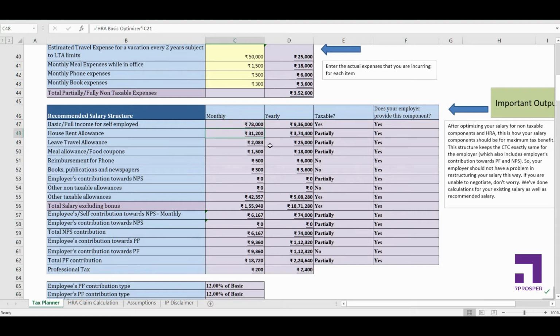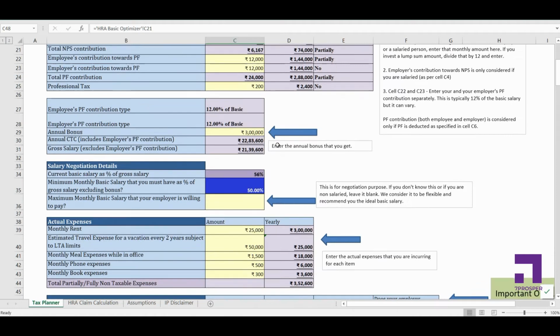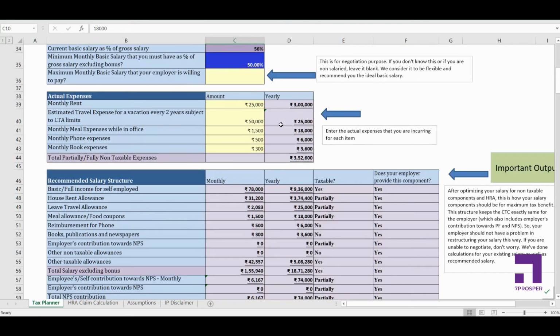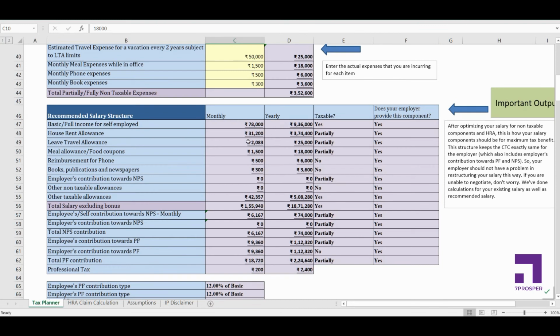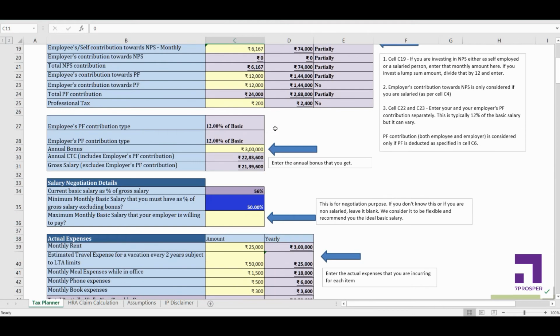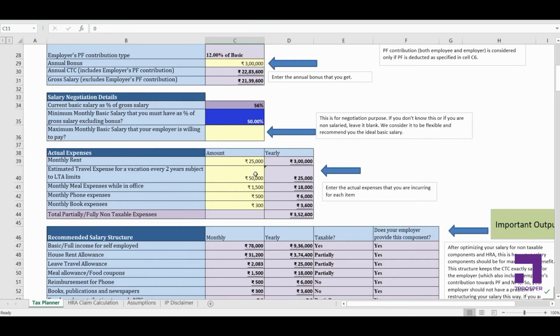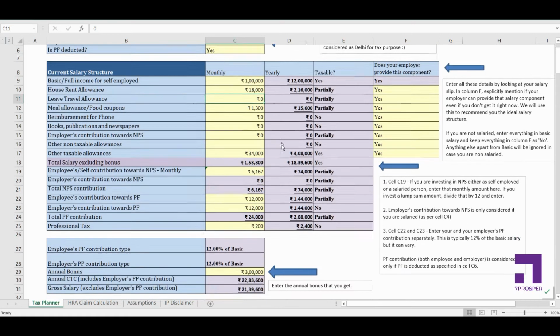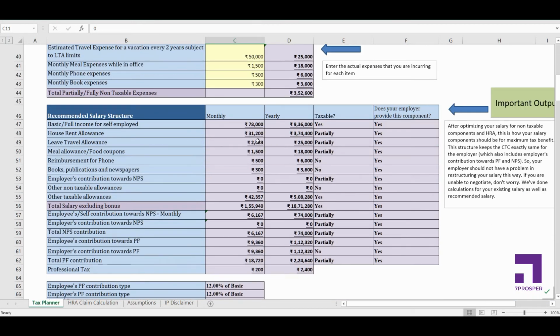Then it's asking me to keep my HRA component at 31,000. My HRA component was pretty low earlier, it was 18,000. So it's asking me to increase my HRA component. LTA of 2083. Earlier my LTA was 0. Now since I'm spending some money on trips, I can claim LTA. So earlier you did not have an LTA component in your salary, but now it's recommending that I have that LTA component for maximum tax benefits.